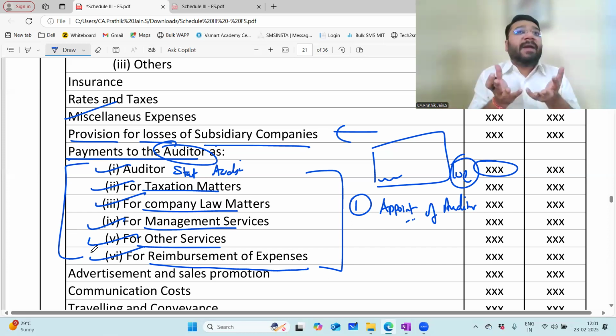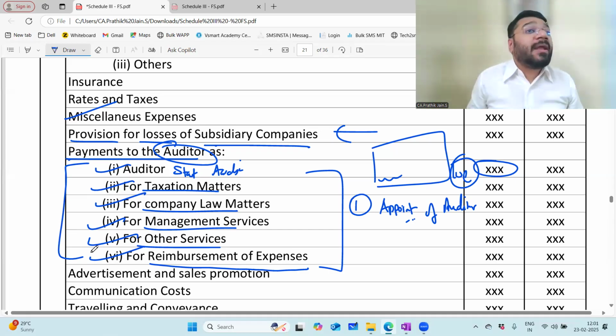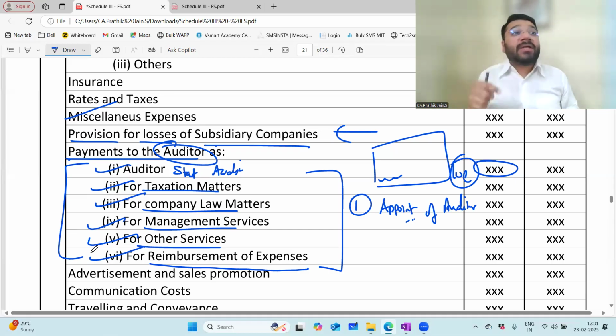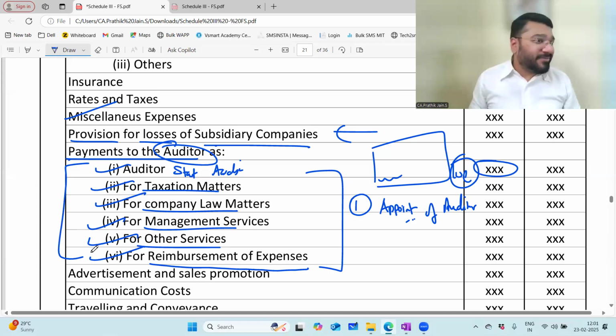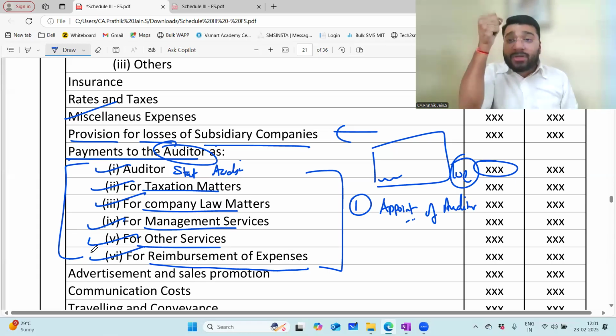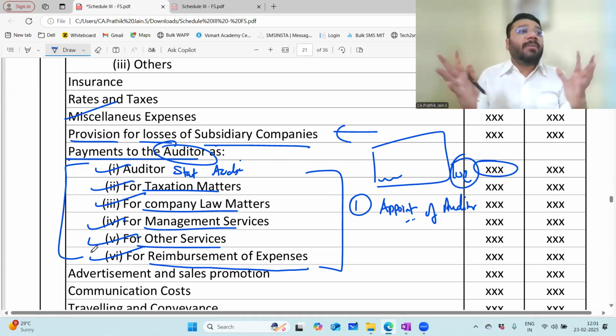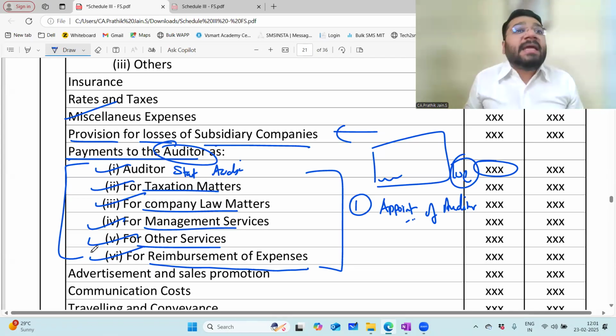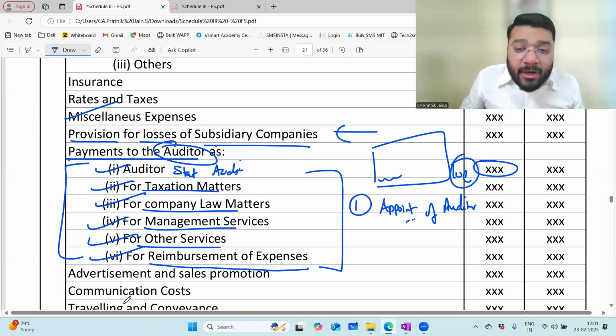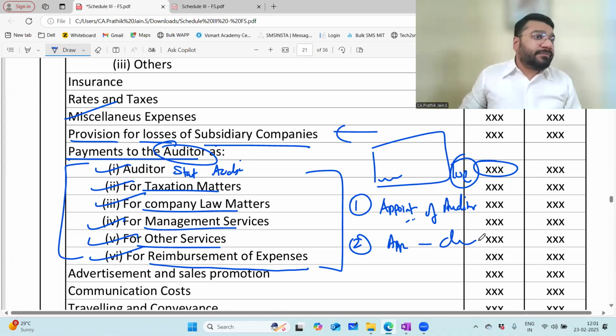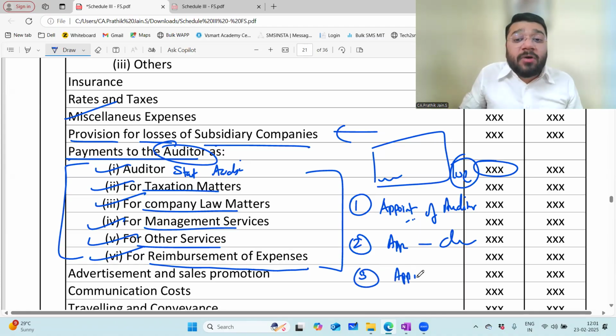So I'll make all this kind of assessment, and the control of the auditor depends on whom? Shareholders. Because ultimately shareholders depend on whose information? Auditor's information. So the choosing decision of the auditor should be in whose hands? Shareholders' hands. So the shareholders of the company, once in a year, are invited to a meeting called the annual general meeting, where they are asked to decide on certain company matters. The first matter is appointment of the auditor. Second is appointment of the directors of the company. Third, approval of dividend.